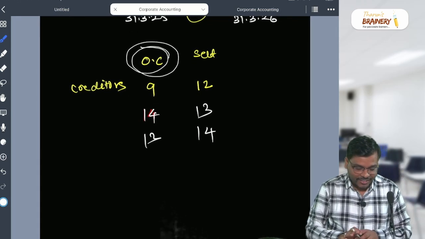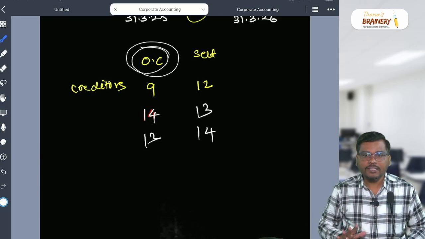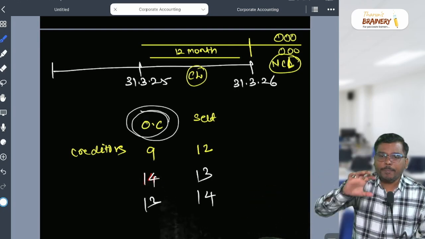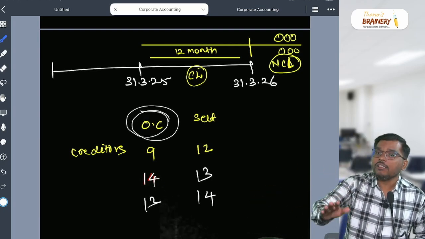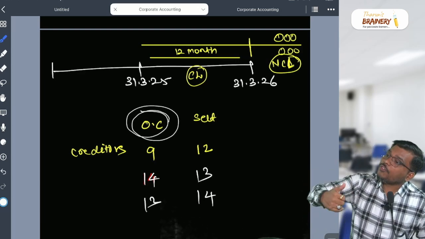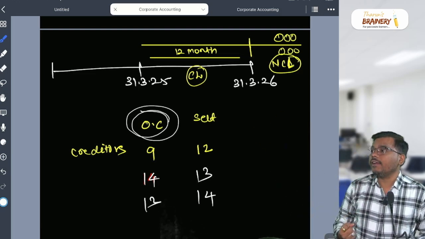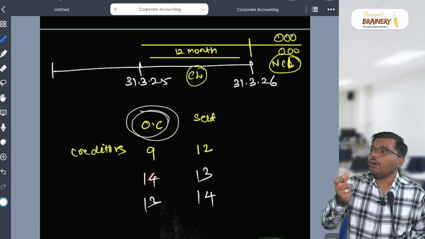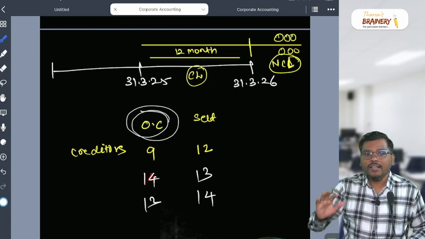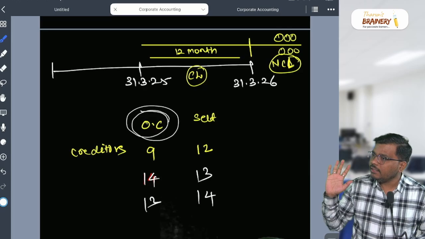Okay, is that clear? Are you able to understand how to identify current or non-current? The plain definition of current is: which are expected to be settled within the period of 12 months from the end of the accounting period. Non-current is after 12 months from the end of the accounting period. But if you go to the second criterion of the definition, they say or one operating cycle. Within this 12 months or one operating cycle, it becomes current. After that it becomes non-current. Is it clear?